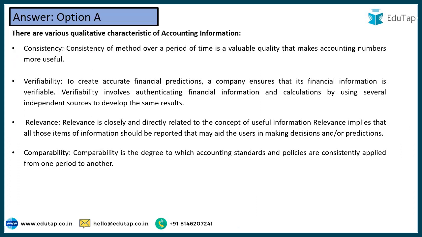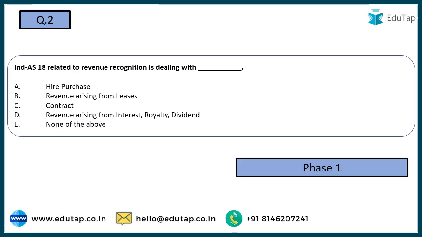So my dear friends, we have to remember the four very important qualitative characteristics of accounting information. Number one is consistency. It means that we should follow consistency while preparing our financial statements so that they could be comparable. Comparability is another important characteristic. Verifiability is another, which means we should be able to verify all the accounting records. They should have proper evidence with them. And relevance means whatever information we are presenting in the financial statements, they should be relevant to the end users so that they could make better decisions.